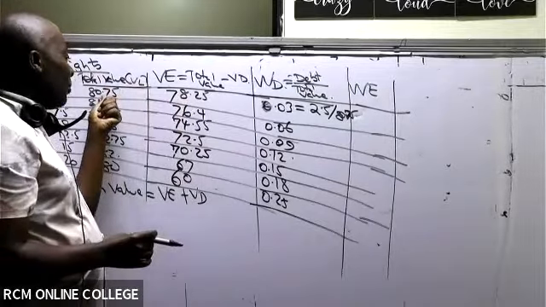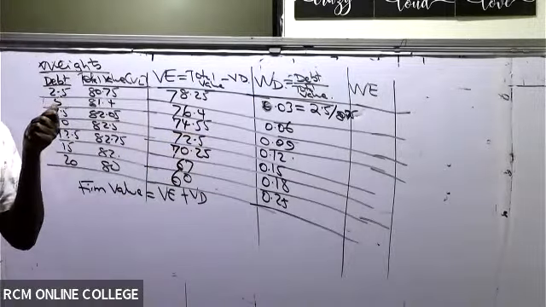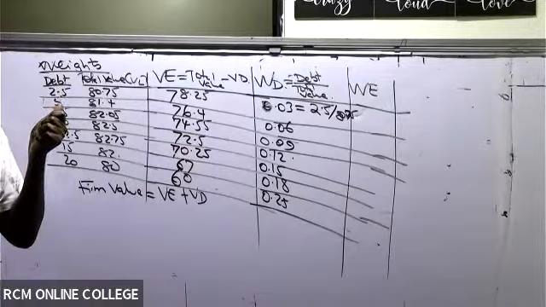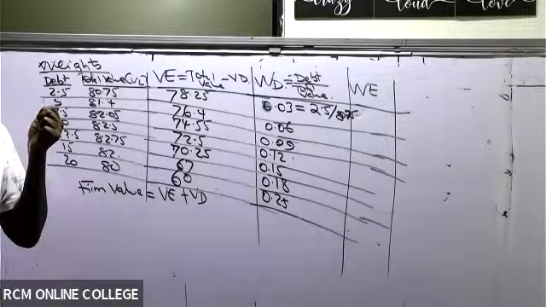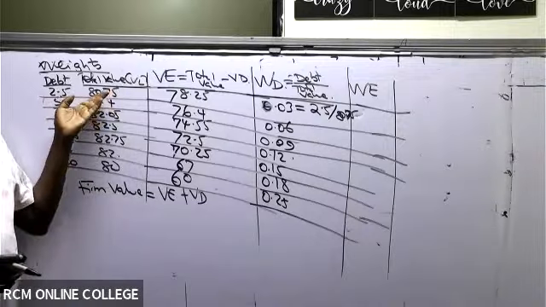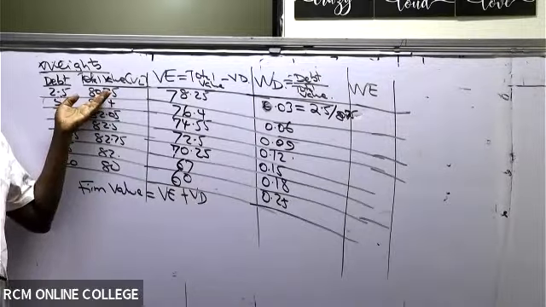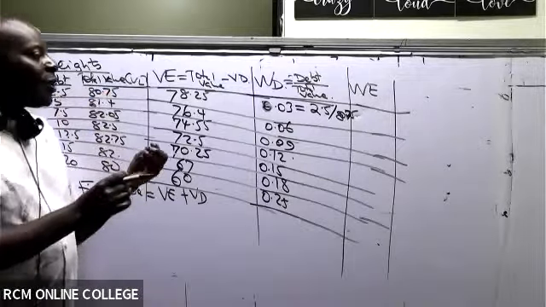What figure are we getting there? Take value of equity divided by total firm value.